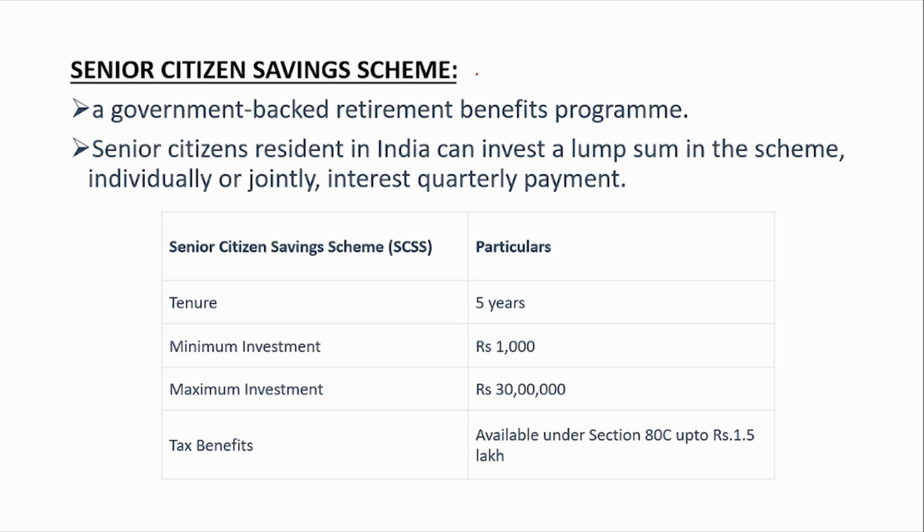Now, what is the Senior Citizen Savings Scheme? It is a government-backed retirement benefit program. The senior citizens can go and deposit in bulk in this scheme, and in return they receive quarterly interest payments. The tenure is 5 years, but this can be extended for another 3 years. The minimum amount is 1,000 rupees. Maximum amount is 30 lakhs. Previously it was 15 lakhs, and now it's been increased to 30 lakhs. And the interest that they earn from these deposits is available for tax benefits under Section 80C.